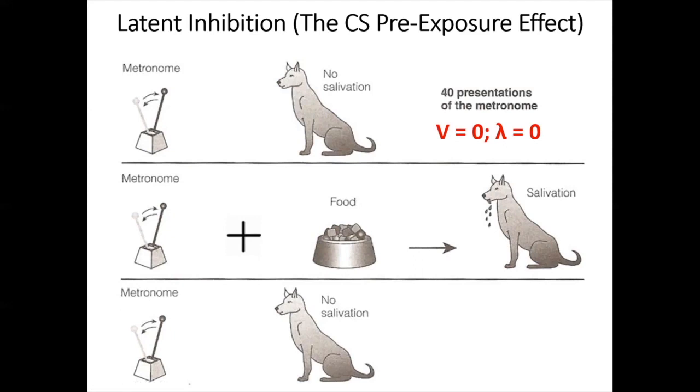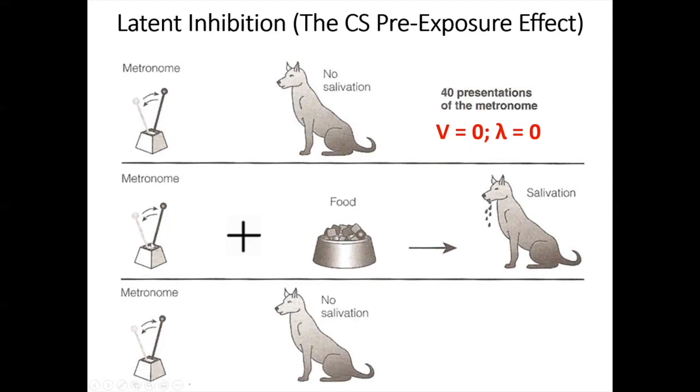So the animal is not surprised because lambda minus V equals 0. What actually happened is exactly what it expected would happen. And that means that no learning should be occurring during that pre-exposure phase, right? So V, the expected value of the US, should remain at 0.